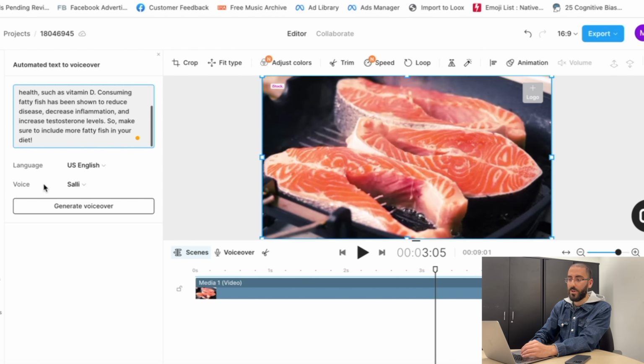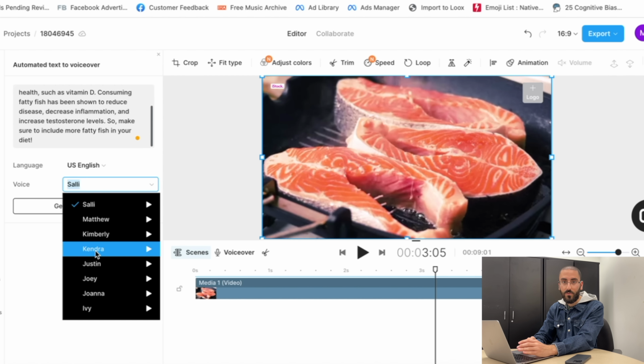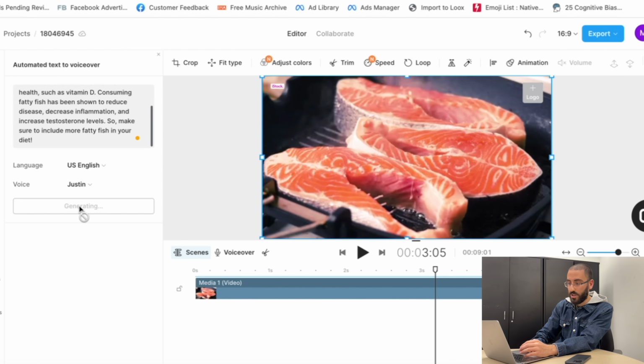Then we can basically pick the voice. So as you can see, there's like many different voices that you can pick from. Let's just say we're going to be picking Justin, and then we just click generate voiceover, and the voiceover is basically done. So if we just want to hear it. First up, we have fatty fish like salmon and sardines.